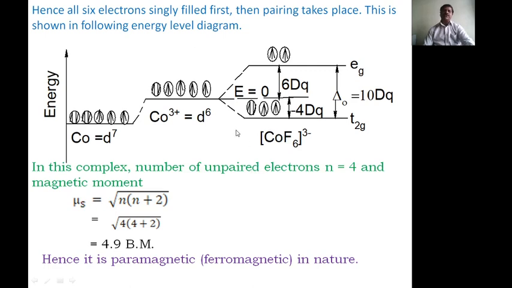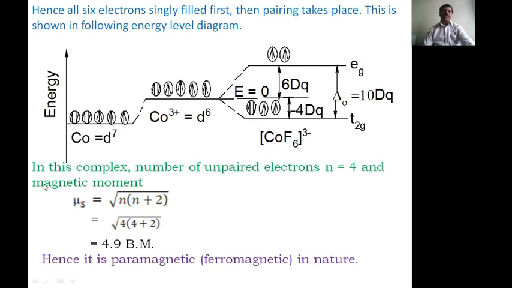Therefore, first, of all 6 electrons, 5 electrons are fed singly: 3 in the T2g orbitals and 2 in the Eg orbitals. Then the 6th electron is paired in a T2g orbital, and this takes place.